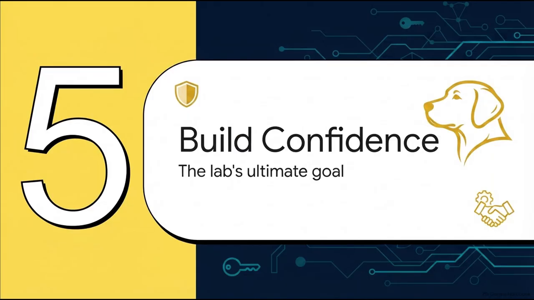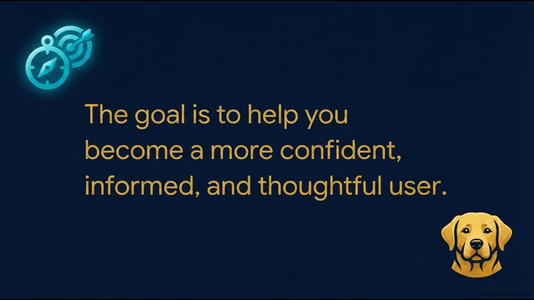Moving into our final section today, Section 5, Build Your Confidence, the ultimate goal of the lab. Now that we've got a handle on how to write prompts, iterate, and apply our crucial human judgment, I want to focus entirely on empowering you. Let me just reassure you one last time. The objective here is not to turn you into an AI engineer. The goal is to help you become a confident, informed, and thoughtful user.